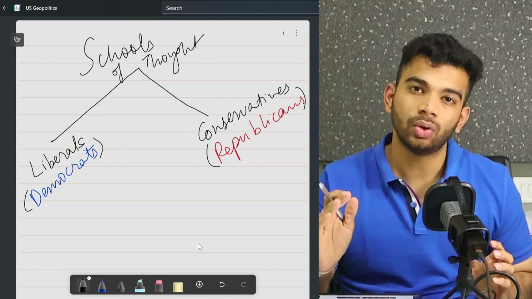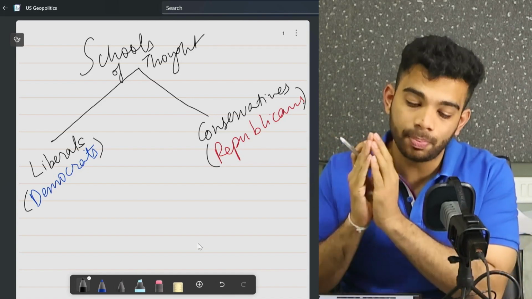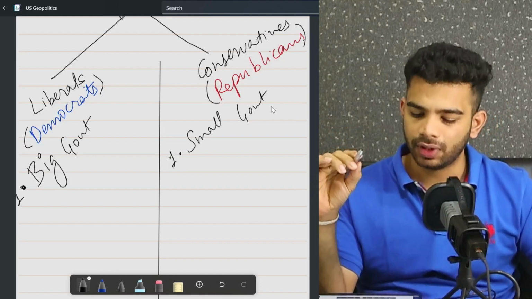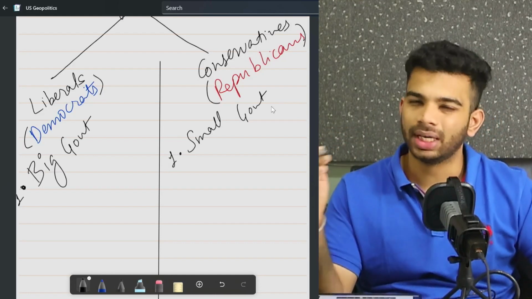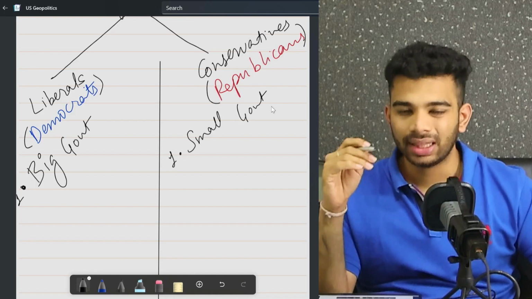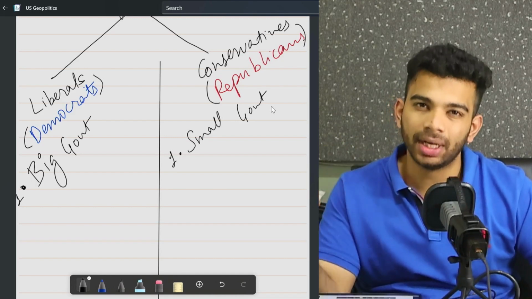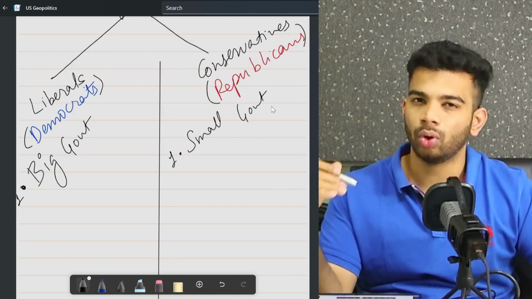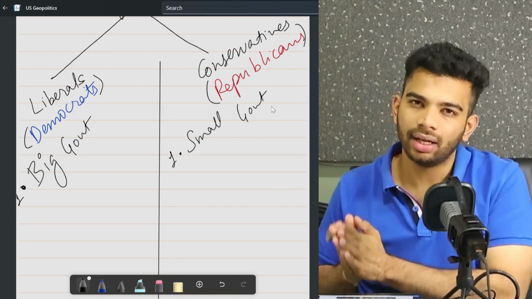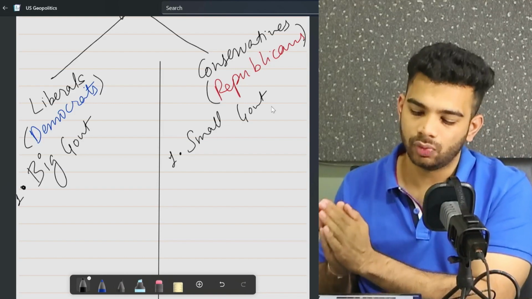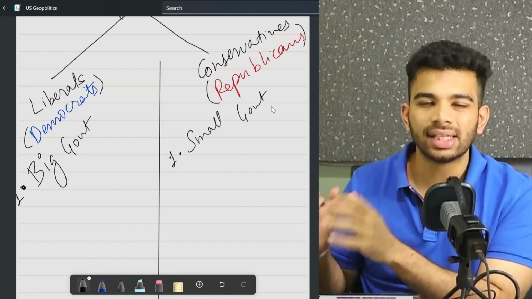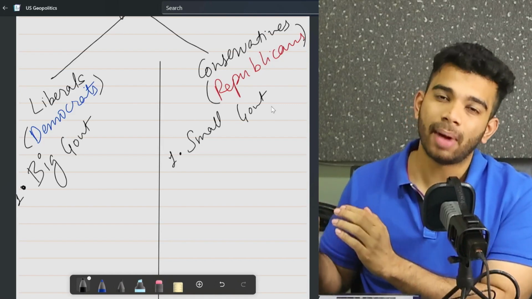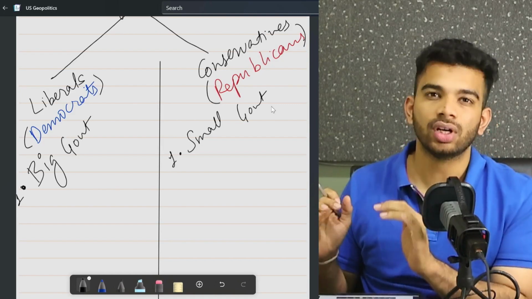So let's get into the pillars of each of these schools of thought one by one. The first fundamental point of difference is that of big government versus small government. Now, what is big government? Big government means that liberals want there to be more government control in terms of economic regulations, social programs, and healthcare programs, and so on. On the other hand, it's the opposite for Republicans, where they want less government control and as little interference of the government as possible in matters of private citizens. So that is the first very important difference.